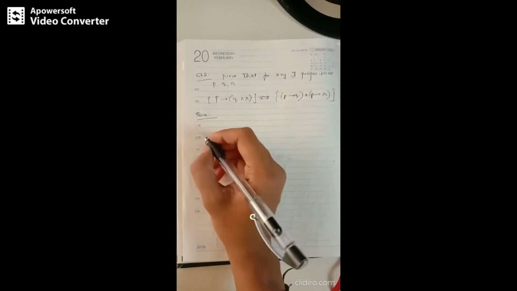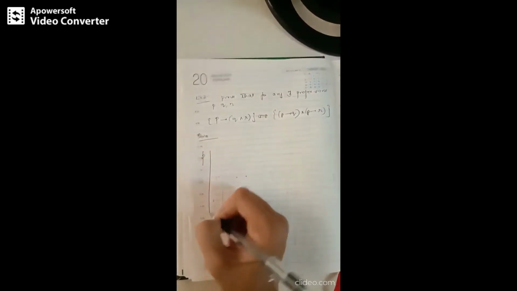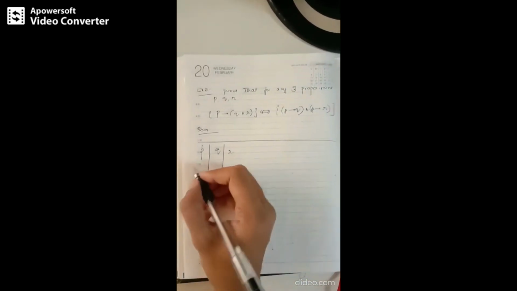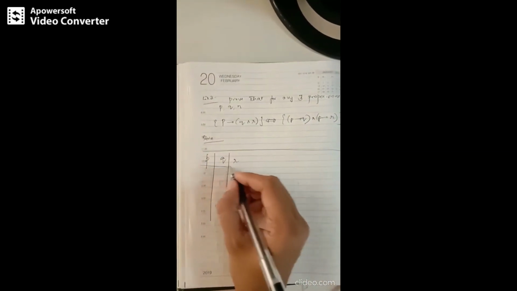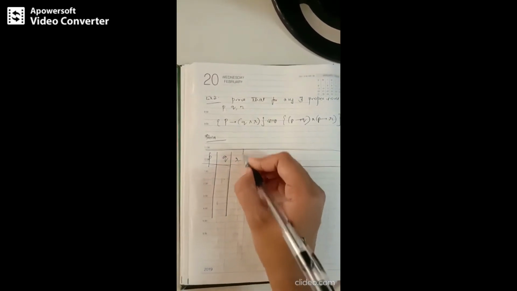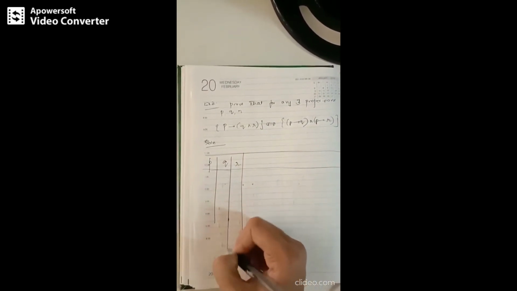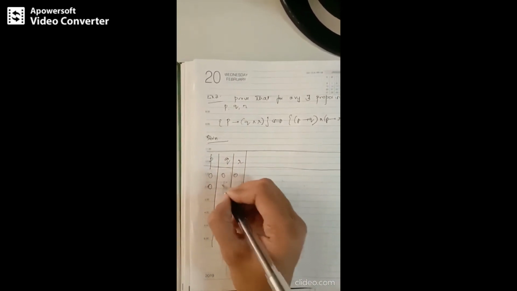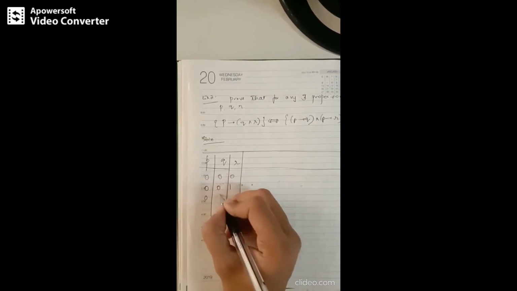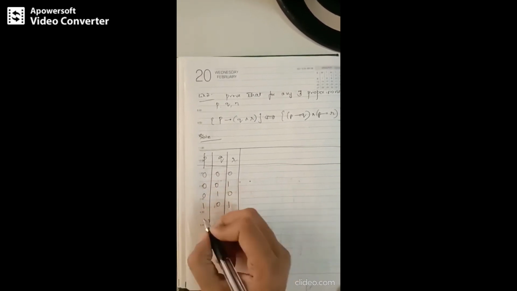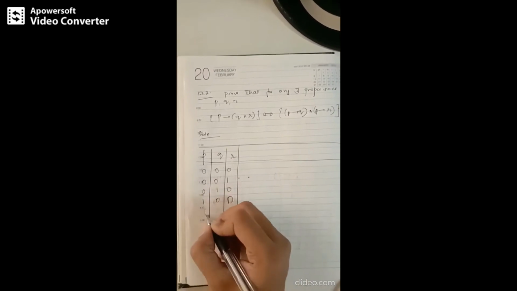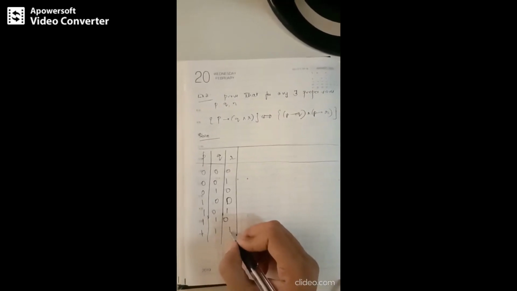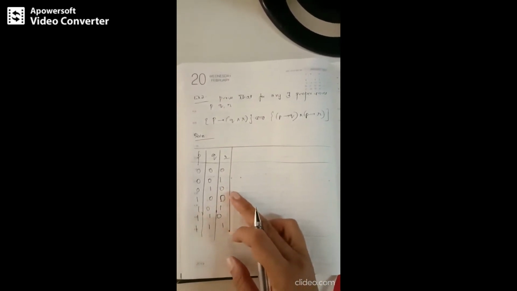So first of all, what do we need to do? We need to construct the truth table corresponding to the three propositions. Write all possible combinations for the three propositions and then construct the truth table. We have 0 0 0, 0 0 1, 0 1 0, 0 1 1, 1 0 0, sorry, 1 0 1 and 1 1 0.